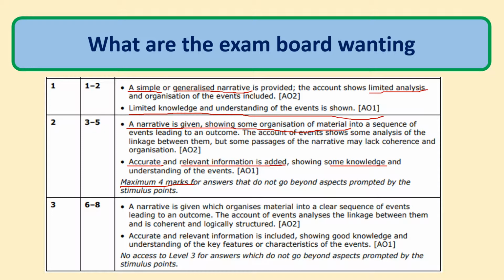If we have a look at level 3, it's clearly talking about organizing material in a clear sequence of events leading to an outcome. It analyzes the links between them, so why does one event cause the next? And they are logically structured. Sorry, the pen's wobbling a bit there, or in fact the mouse is. Again, accurate, relevant information is included, and it's showing good knowledge this time, not just some, but good knowledge and understanding. And you can't get level 3 if you haven't got more than the stimulus material, so you've got to have added something of your own.